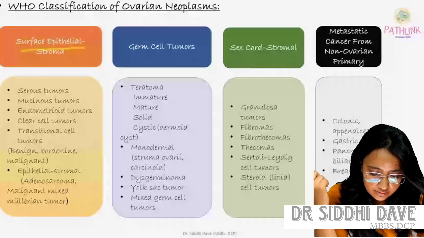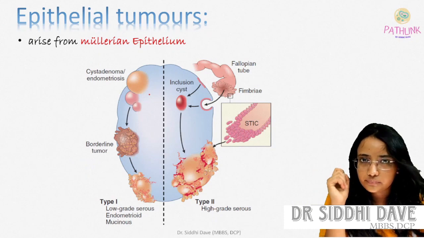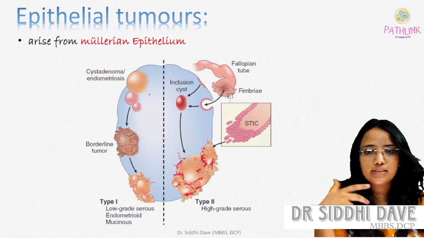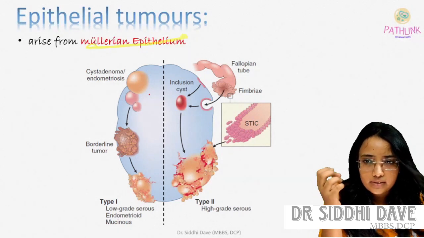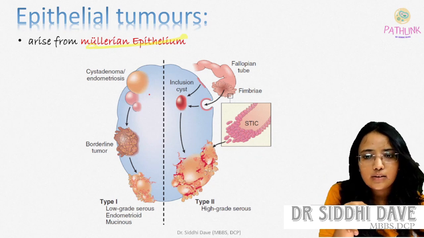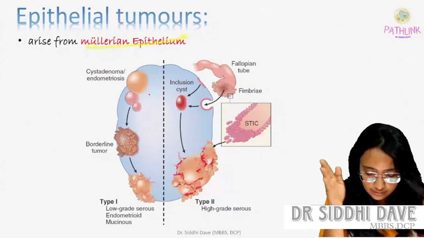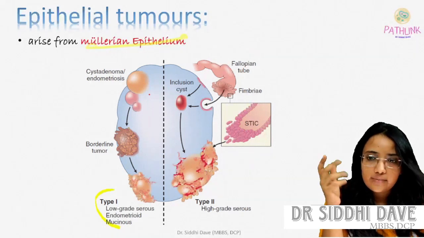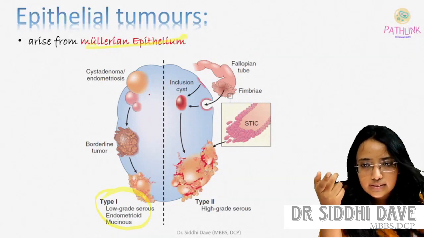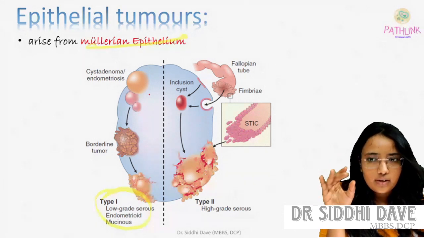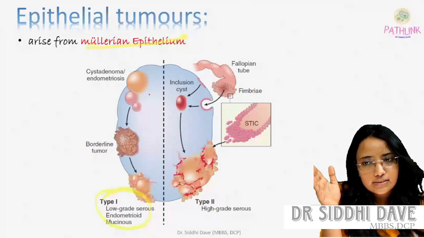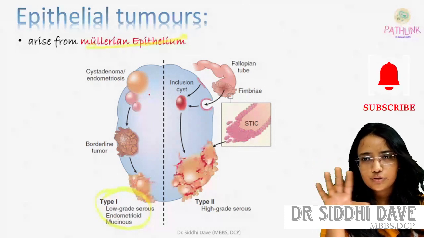So the first is epithelial tumor. We all know that the ovaries arise from the Mullerian epithelium. In the Mullerian epithelium, there are mainly two types of epithelial tumor, type 1 and type 2. The type 1 tumors are low grade serous, endometrioid and mucinous. These carcinomas are mostly type 1.